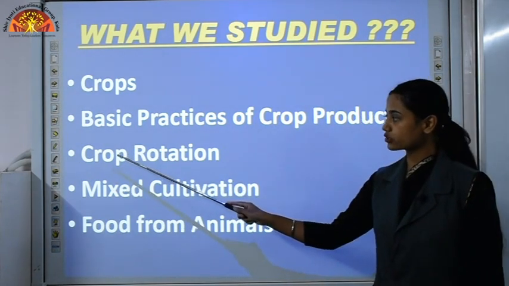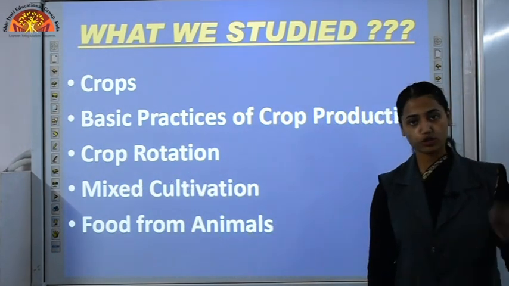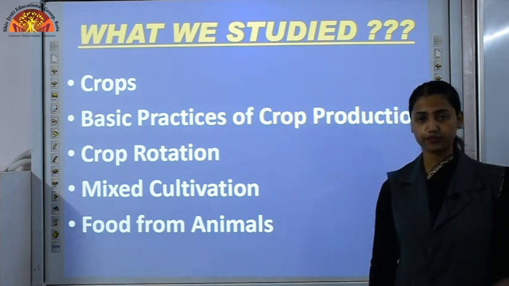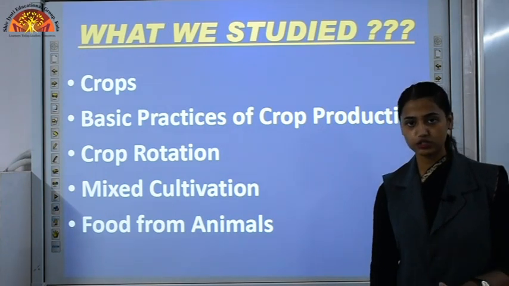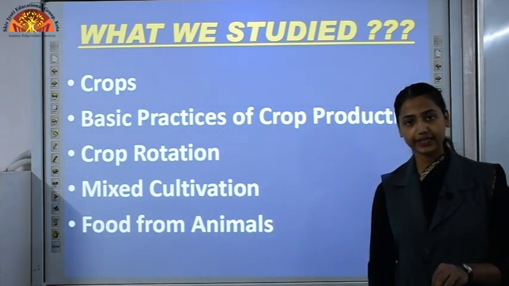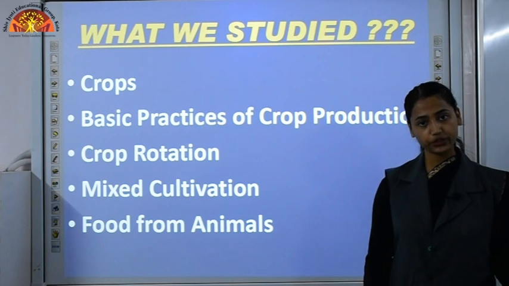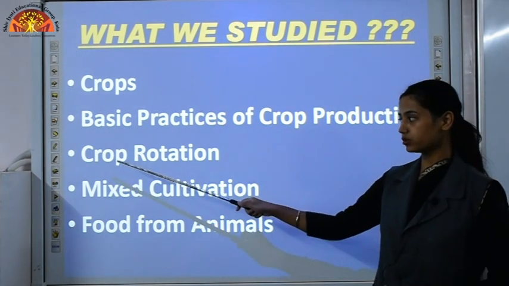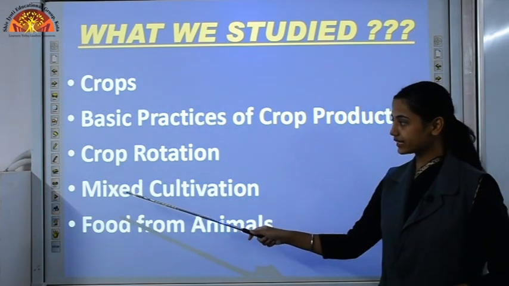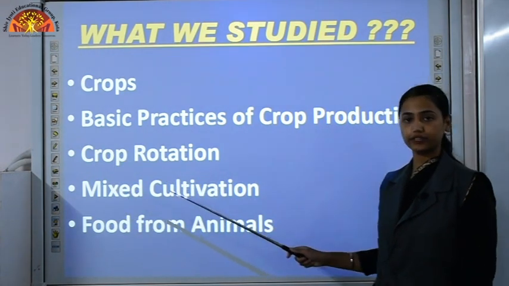Then next topic was crop rotation. Rotation of crops on the same piece of land. If we grow similar crops over the years on the same piece of land, then that land will get deficient in particular nutrients, and to avoid that situation we follow crop rotation. The next topic we discussed was mixed cultivation.